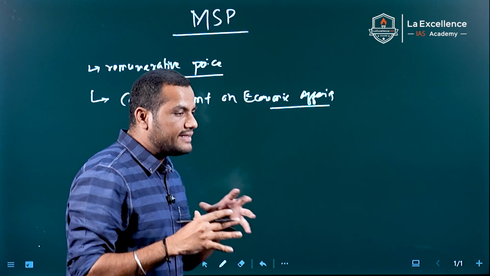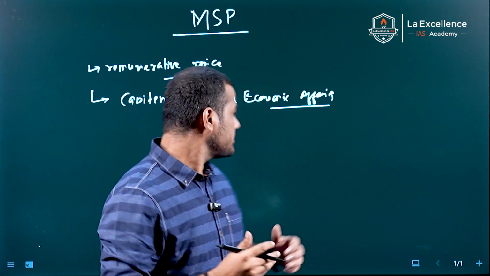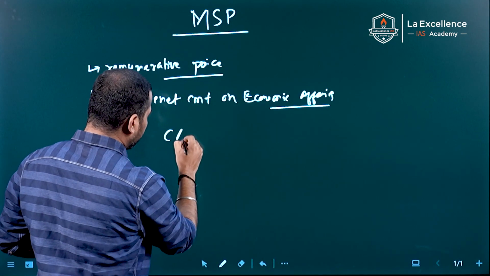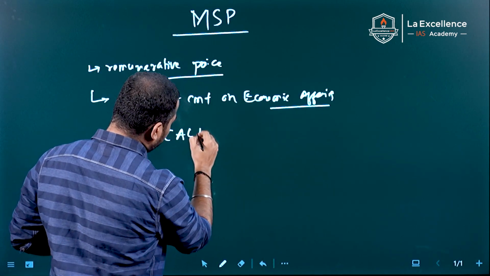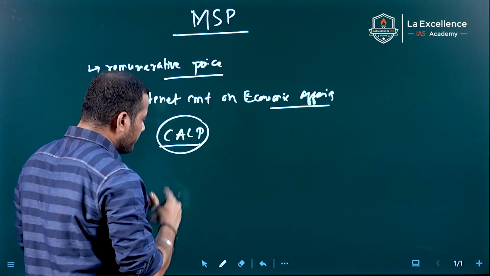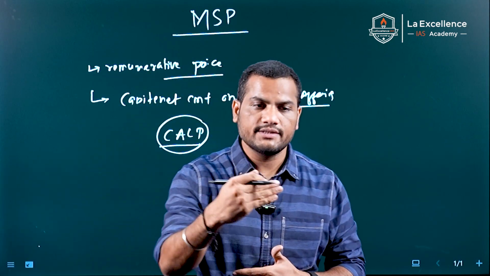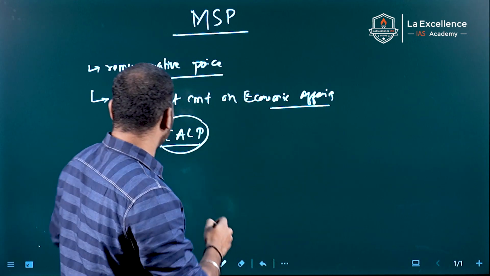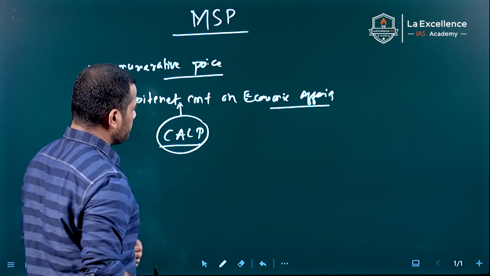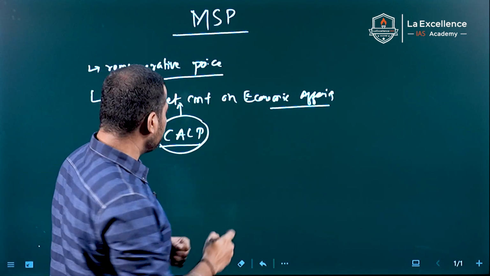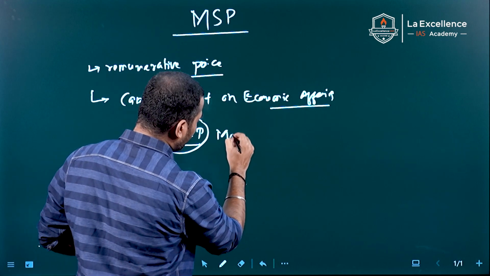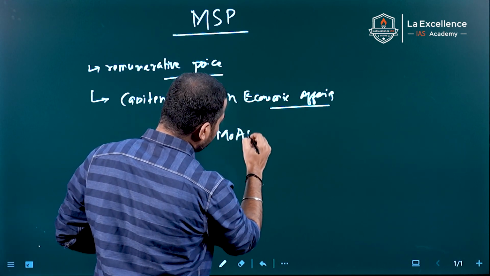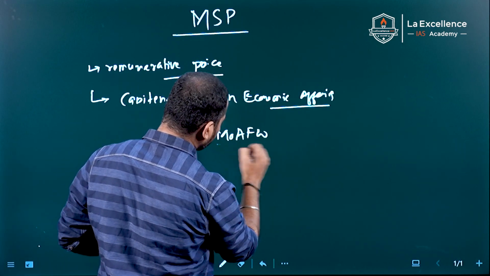No. There is a commission called the Commission on Agriculture Costs and Prices. This commission recommends MSP prices for particular crops to the Cabinet Committee on Economic Affairs. The commission works under the Ministry of Agriculture and Farmers Welfare.